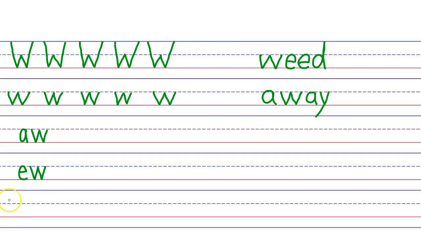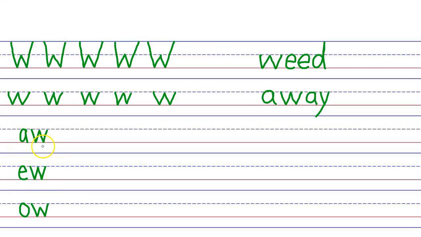And then you've got OW, which can also make 2 sounds. It can say ow, as in how, or O, as in snow. So you don't have to know those right now, because we are going to have a lesson about each of these multi-letter phonograms.